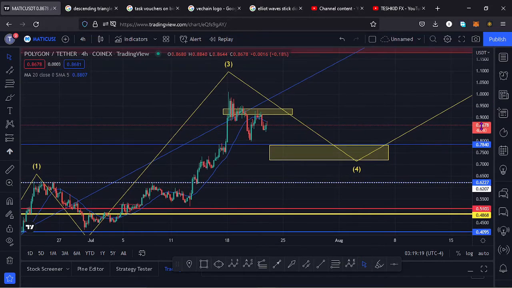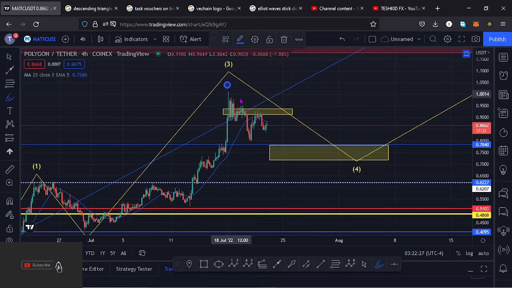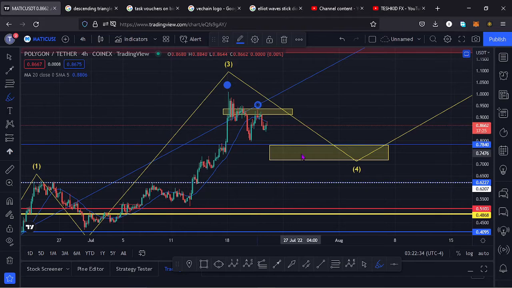And the very first one is that, as you can see from this chart, from the moment we made that high up there, the price of Polygon Matic has not been able to make other highs. We have been making higher lows, and that's an indication that the sellers are trying to push the market to the lower side, and soon we might see a continuation of this retracement to the lower side.